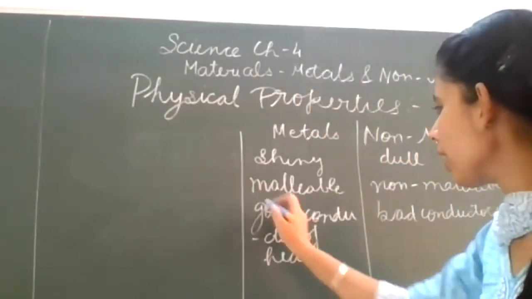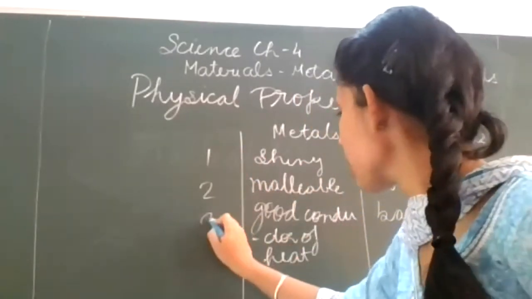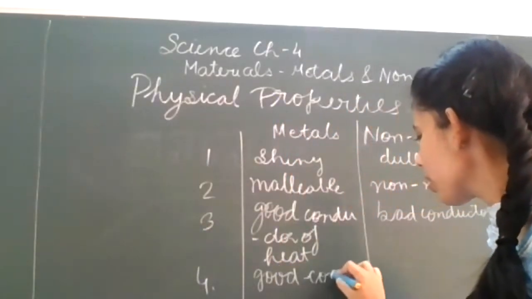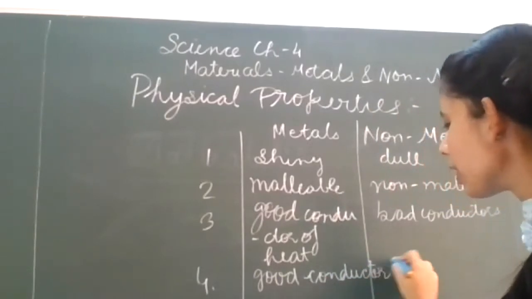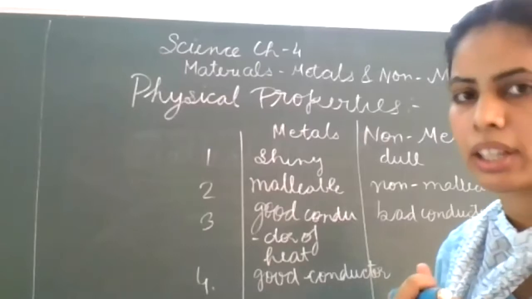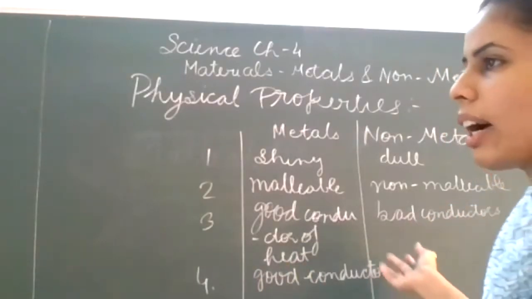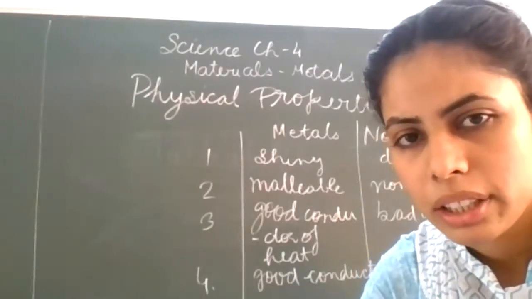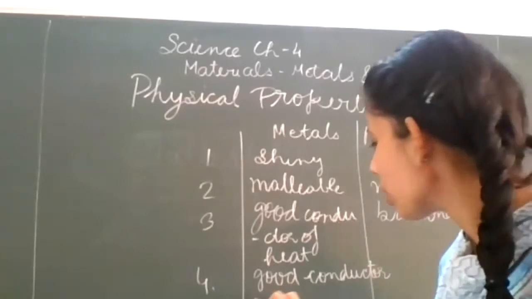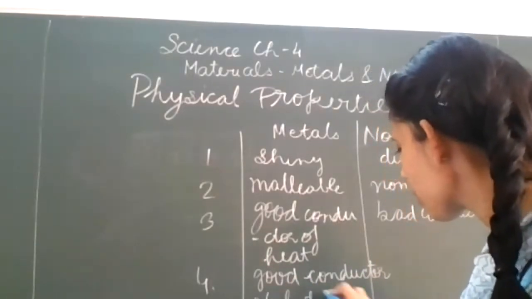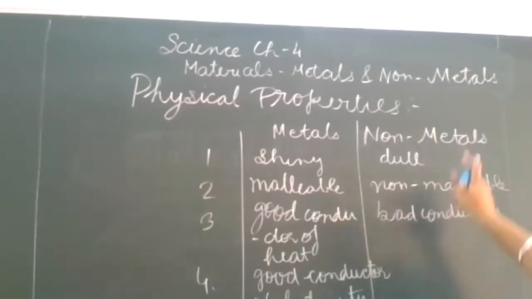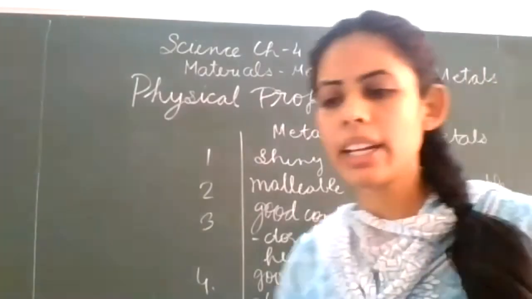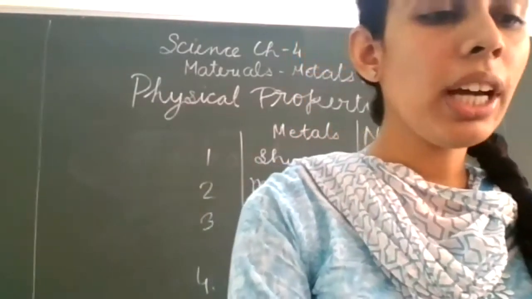Next is, here we have studied first, second, and third. And the fourth is that metals are good conductors of electricity. We have performed this activity in PT1 also, where we have used plastic. Here we can use any other, sulfur, or we can also take lead. So that are bad conductors of electricity. Clear? So these are good conductors of electricity, and the non-metals are bad conductors of electricity. Clear? And next is about the hardness.